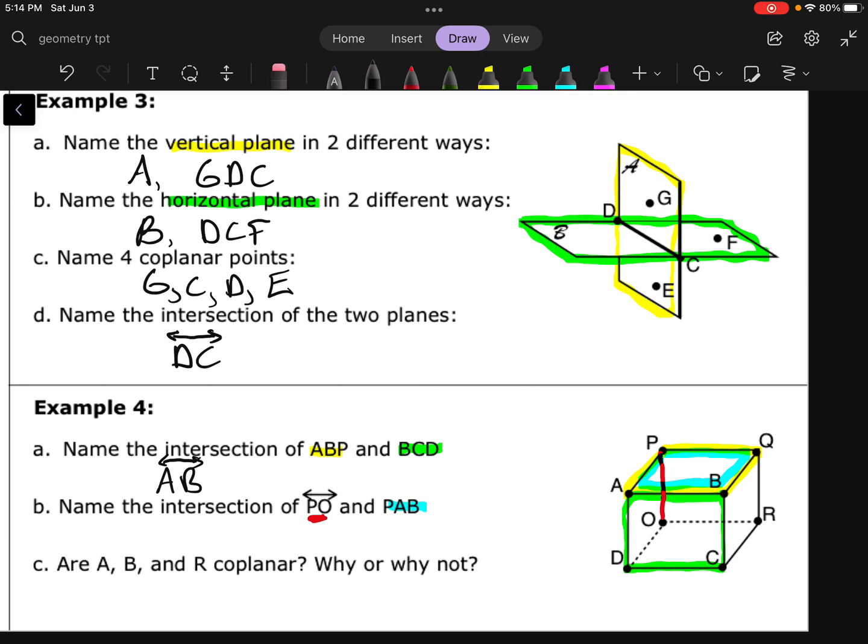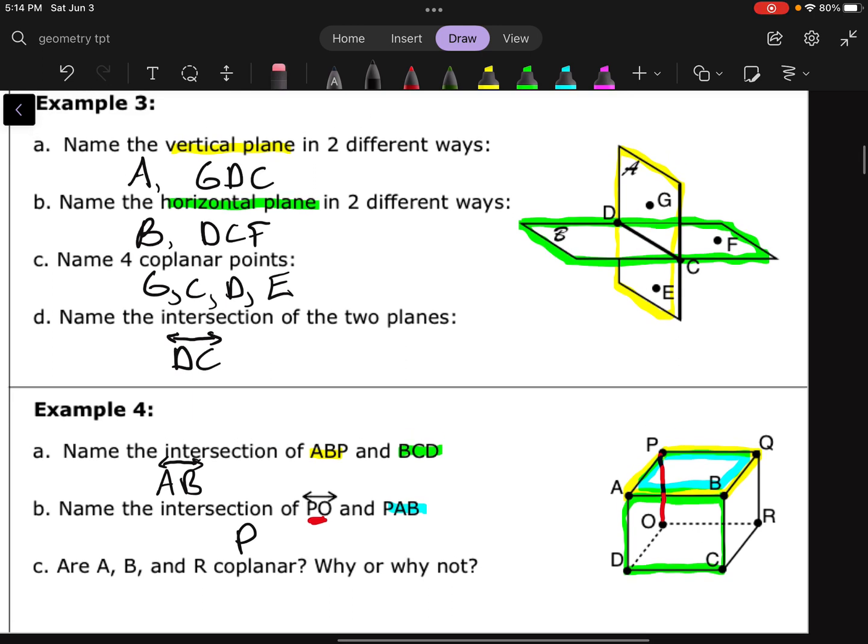So where does my red line cross the plane? What do they have in common? Well, they both have point P in common. That line hits that plane right at P, so that would be the intersection.